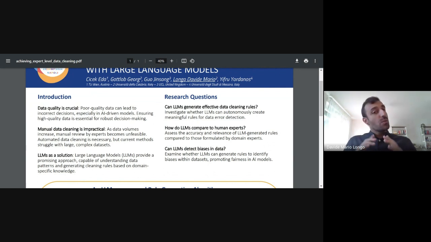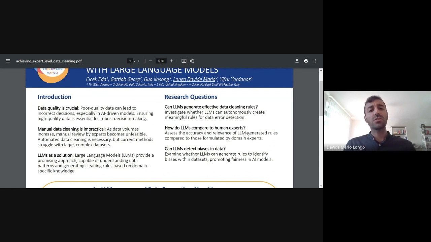And we thought we could actually use LLMs as a solution to this problem because they are very good at inferring interesting patterns about the data, even if the amount of data fed to them is small. And also, they are very good at processing and analyzing huge amounts of documentation about a specific domain, which could be the one of the dataset.